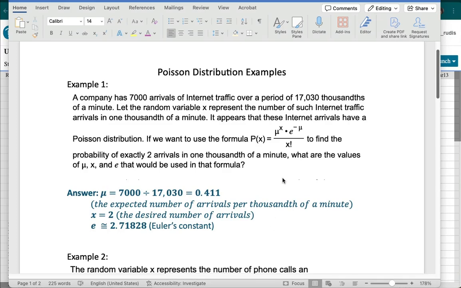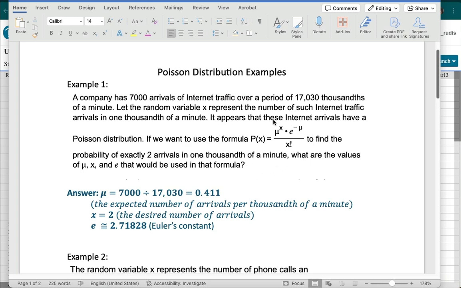This is the second video in our short little series here on the Poisson distribution. This is the second special kind of discrete probability distribution that comes up in our course. The first one was the binomial distribution, and prior to that, we just introduced you to the idea of a probability distribution for a population and for certain types of random variables.